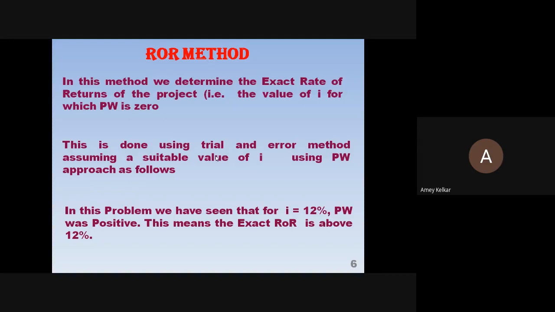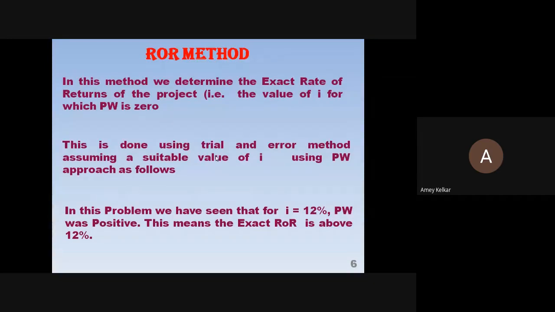So in this particular case, the important thing is that as present worth has come positive, the suitable I which we assume should be greater than 12, not less than 12. Neha, what I value shall we assume? What you feel? Sir, 14. Now the difference is quite high. If you take 14, I feel again it will come positive only.